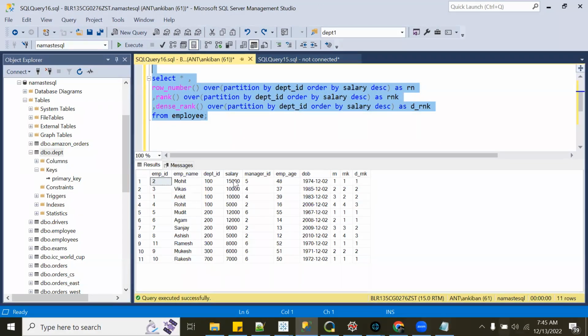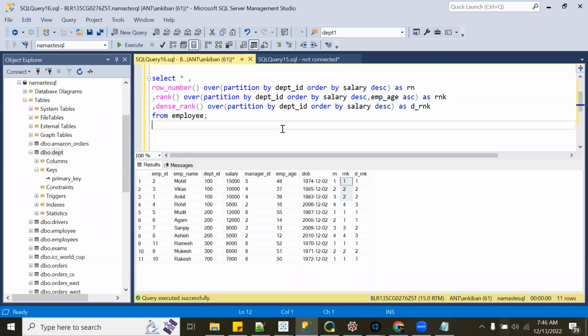Let's say you want the top 2 employees in each department. You will get this rank and say less than or equal to 2. In that case, these 3 records will come because both of them have rank 2. But let's say your requirement is that if the salary is the same, pick the employee with the lesser age. So you can always do order by on one more column: employee age ascending, because I want the employee with the lesser age.